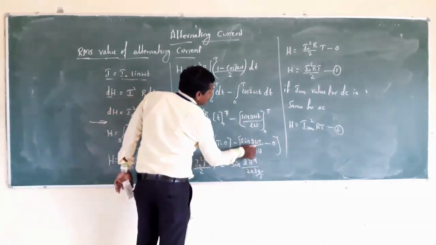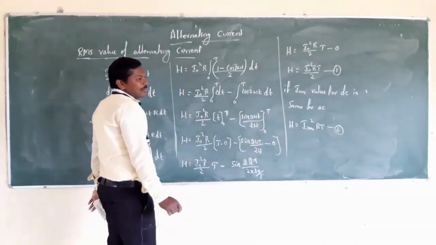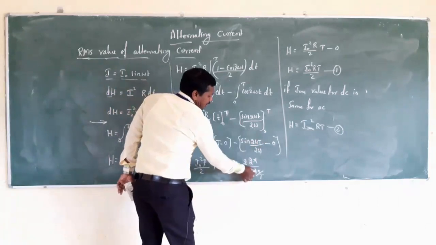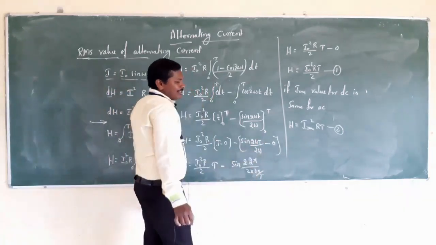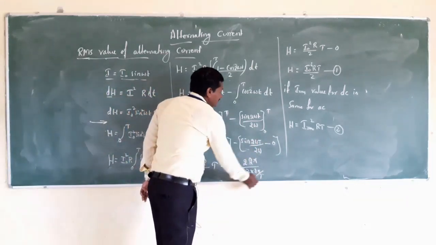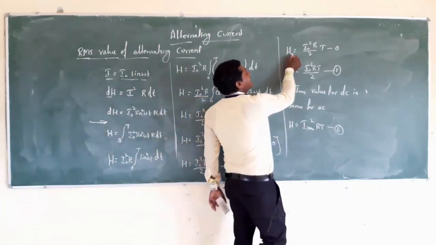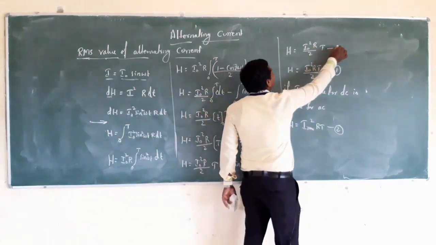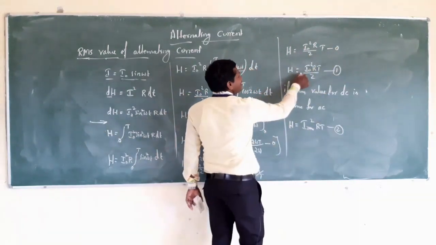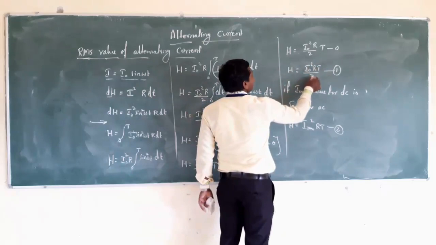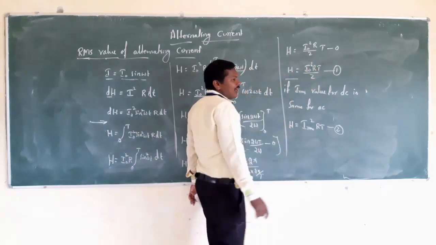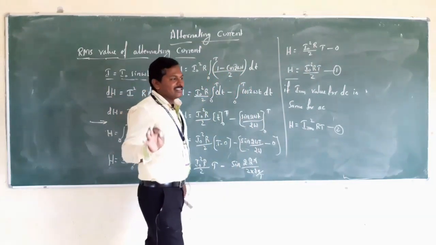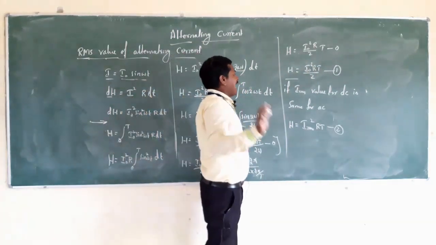Here we observe 2 omega is nothing but 4 pi divided by T, and the sine of 2 omega T becomes the sine of a multiple of 2 pi, so the whole term becomes 0 here. Therefore, H is equal to I naught square R divided by 2 into (T minus 0), and H is equal to I naught square R into T divided by 2. This is the total amount of heat energy produced when the alternating current passes through a resistor R.